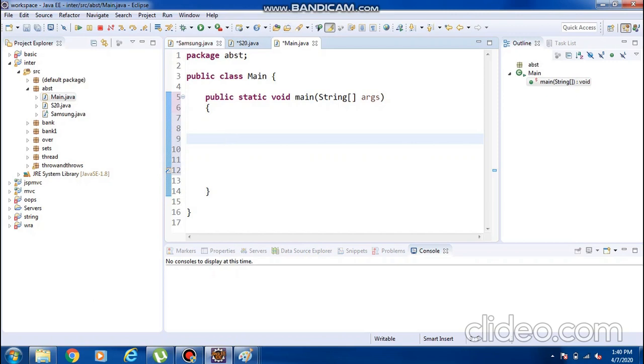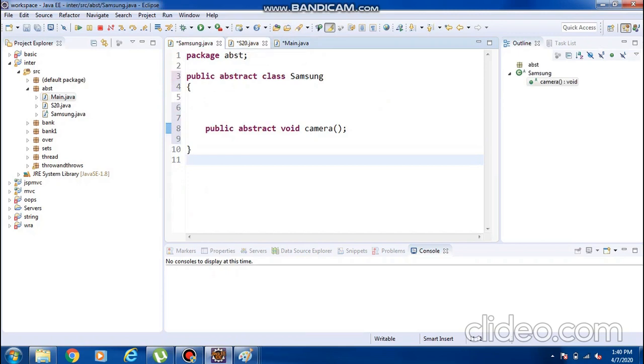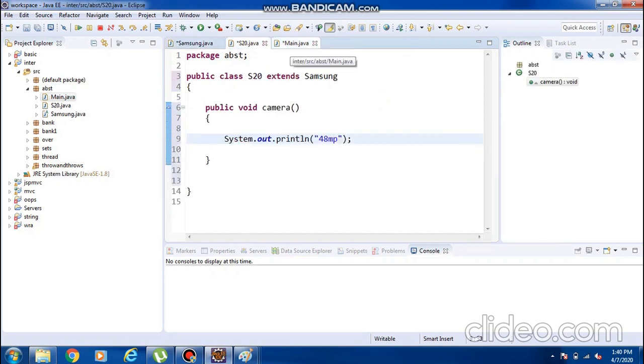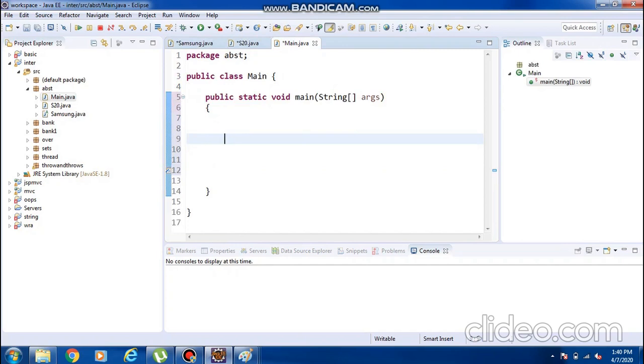What is the base class here? Samsung is the base class. What is the derived class? S20 is the derived class. Observe the difference clearly. First I am creating a reference for Samsung: Samsung S, S is the reference. S equals new S20.